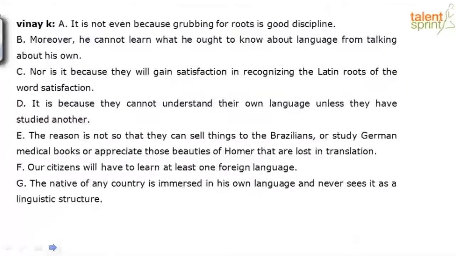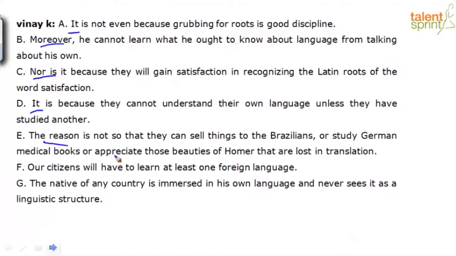So, identify the topic sentence, right? "It" — what is that? "It," "moreover," description, clue word, "nor is it," which means there has to be something that is explained, what it is. "It is because" — who is that "it"? "The reason is not" — what reason?